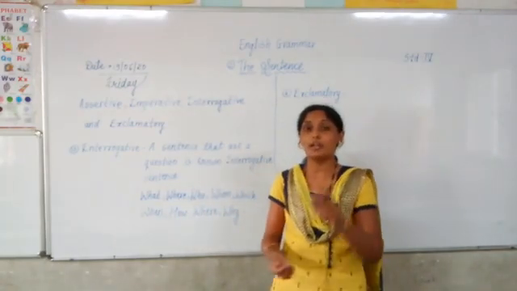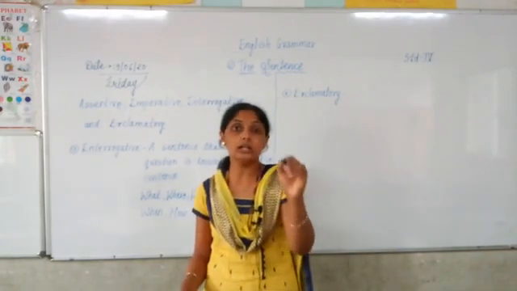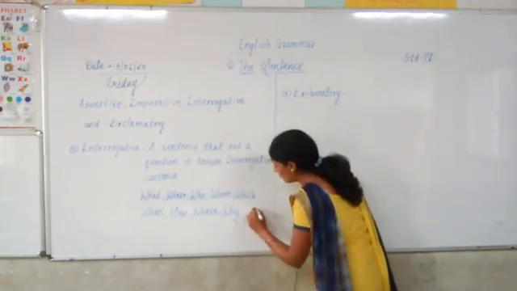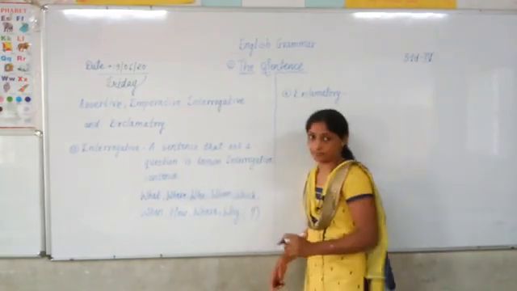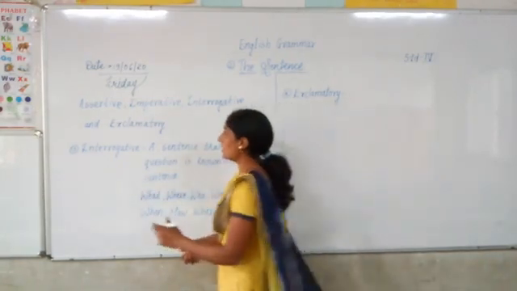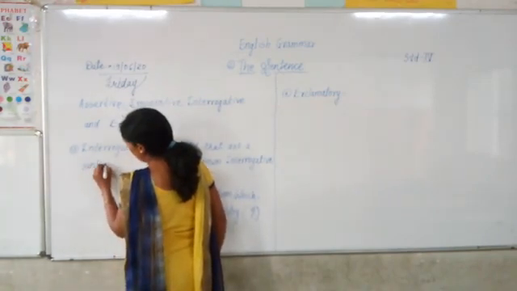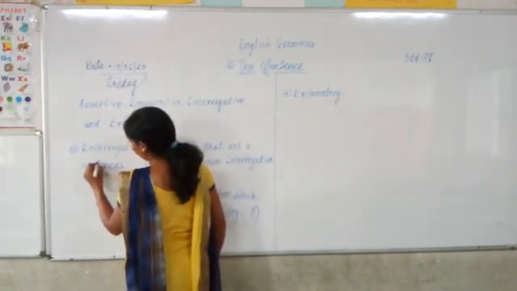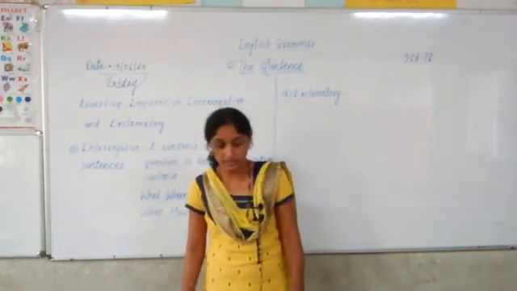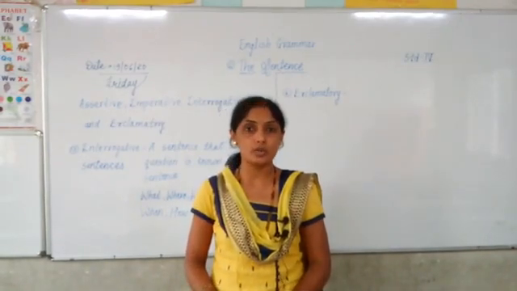And for interrogative sentences there is a question mark at the end. Correct? There is a question mark in the end, and such sentences are known as interrogative sentences. Have you understood about interrogative sentences? Only keep in mind, the sentences which ask a question are interrogative sentences.